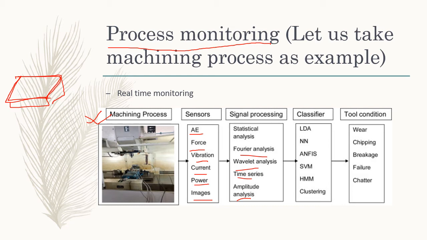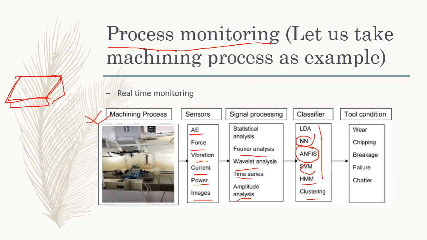According to the features, the situation of the cutting tool or any component of the system will be classified by some AI techniques, that is neural network, adaptive neuro-fuzzy inference system, support vector machine, hidden Markov model, and also clustering.